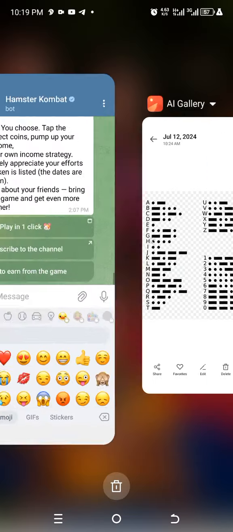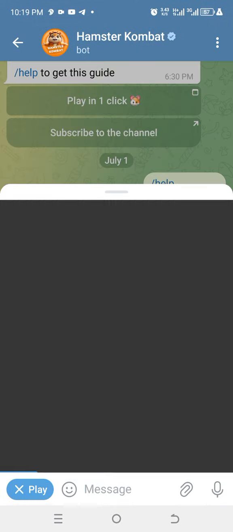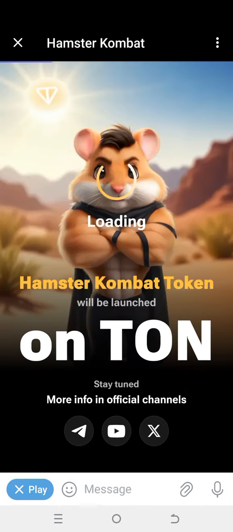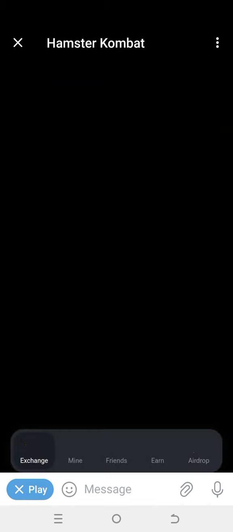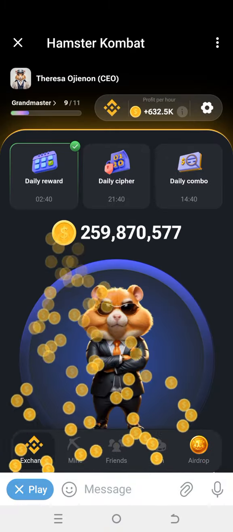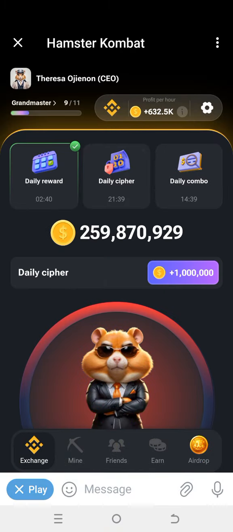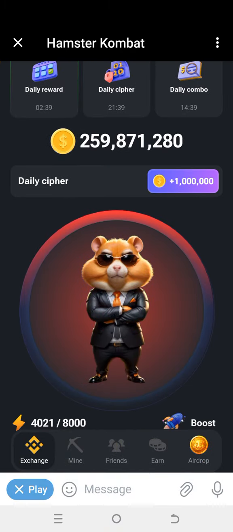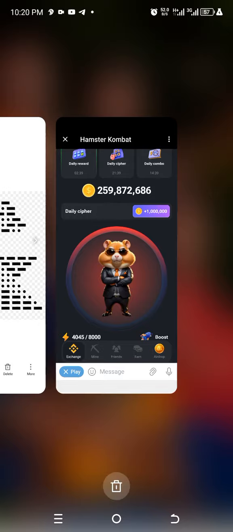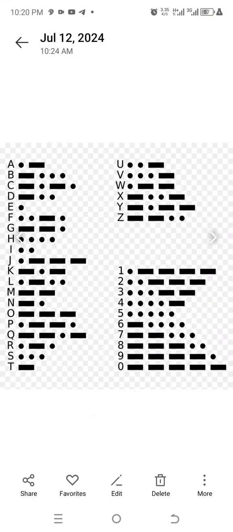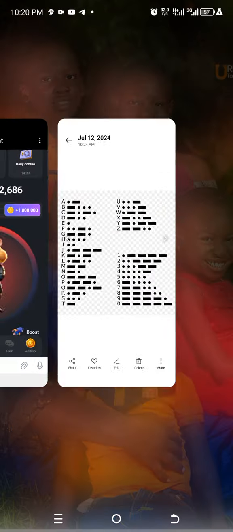Let's move to Hamster Kombat. So I'm in Hamster Kombat now. So switch to Daily Cipher mode. The daily Sapphire word for today is YIELD, which is spelled Y-I-E-L-D. So let's move to International Morse Code and look for Y, which is dash dot dash dash.